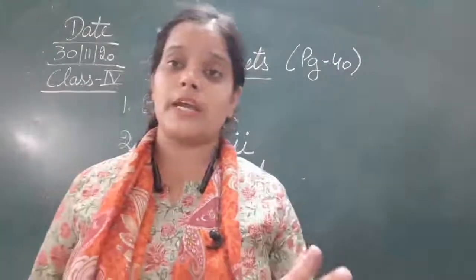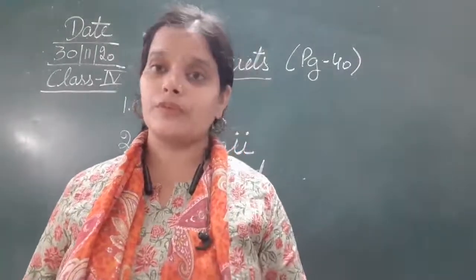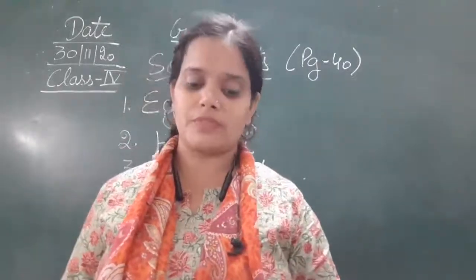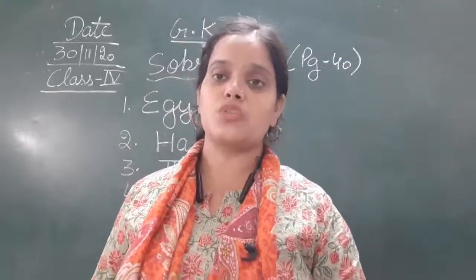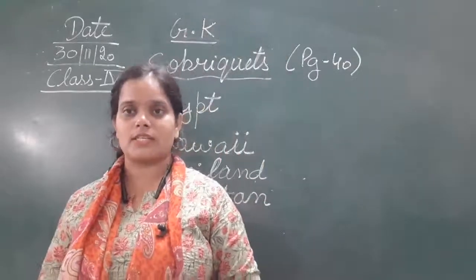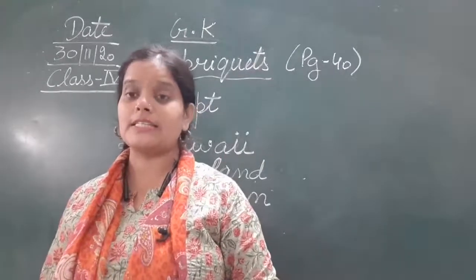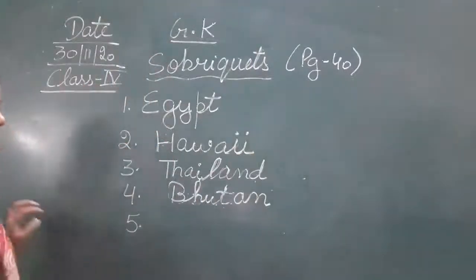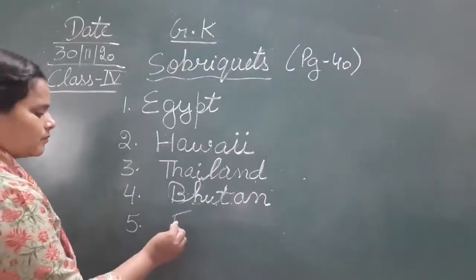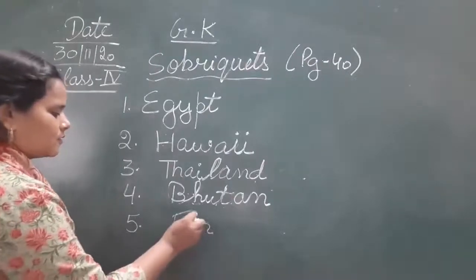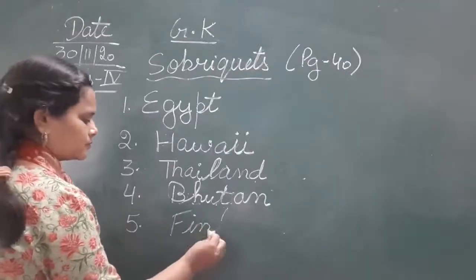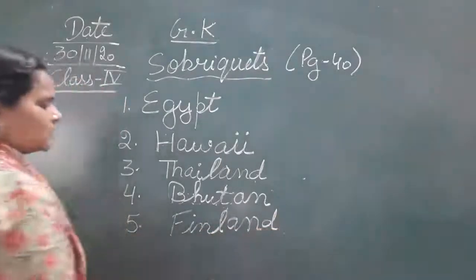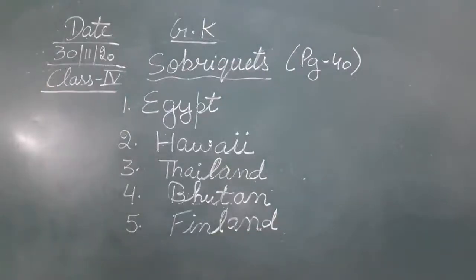Just like that, you can find a number of lakes in Finland. Okay, thousands of lakes, not just a number of lakes. So that is why Finland is known as the land of thousand lakes. Okay, so the sobriquet for Finland is the land of thousand lakes. So the answer of the fifth one is Finland. Finland is known as the land of thousand lakes.